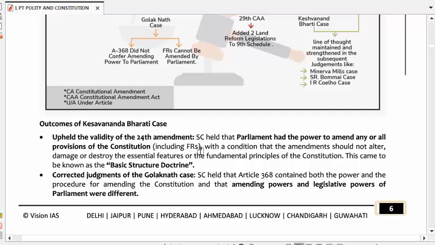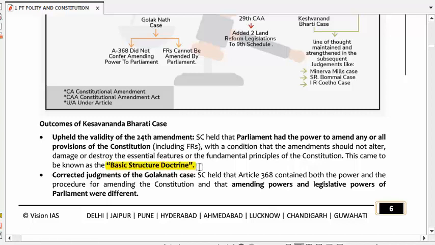The condition was that amendments should not alter, damage or destroy the essential feature or the fundamental principle of the Constitution. This came to be known as the basic structure doctrine.